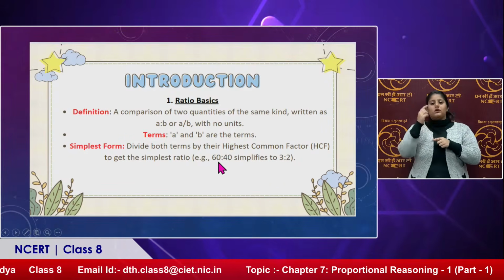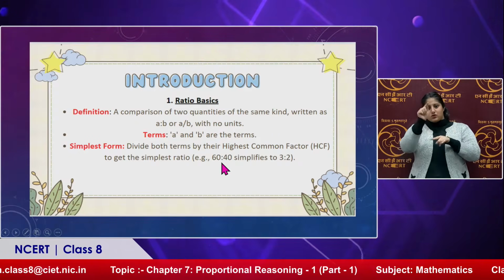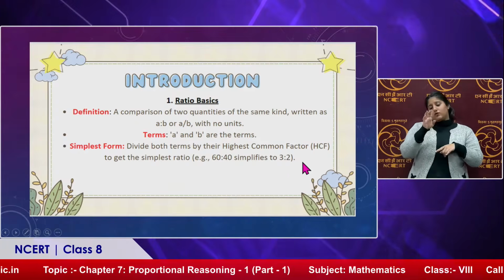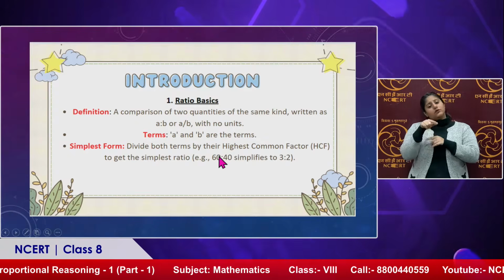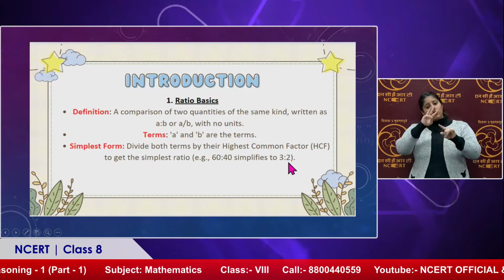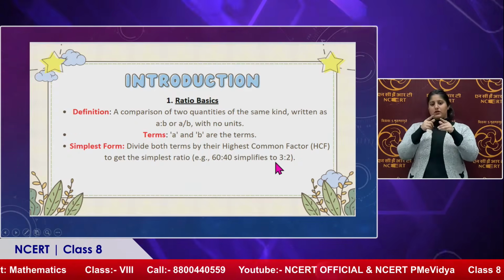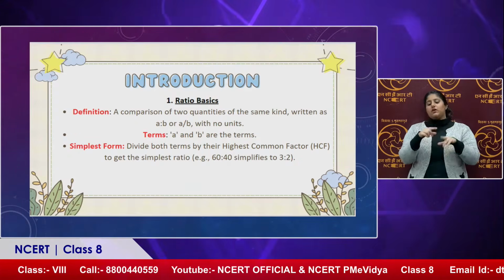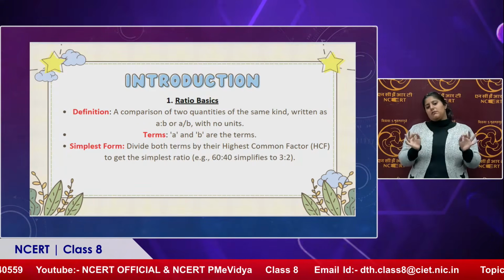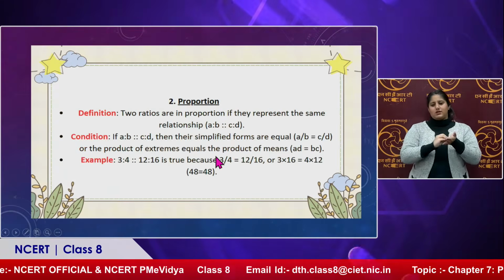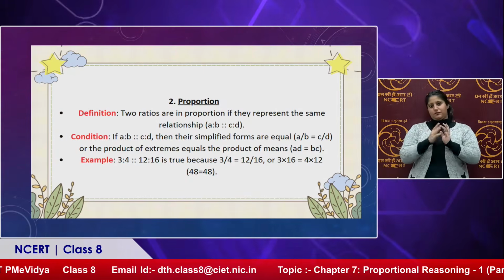Suppose for example 60 is to 40. We can easily cancel out these zeros. So we are left with 6 is to 4. Now the highest common factor of these two is 2. So 6 divided by 2 gives 3 and 4 divided by 2 gives 2. This we have already learned in our previous classes, that in class 6 and 7 we learned how to convert a given ratio into its simplest form. That's why I have just written the example. Hence it becomes 3:2. Now what do you mean by proportion?